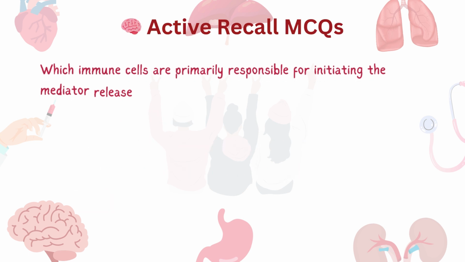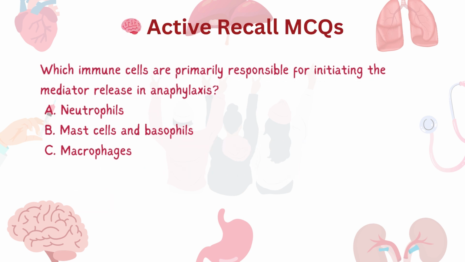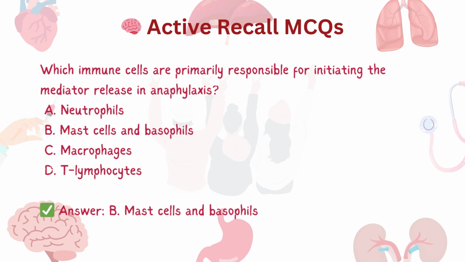Let's move on to the active recalls from this chapter. Question number 1: which immune cells are primarily responsible for initiating mediator release in anaphylaxis? The options are neutrophils, mast cells and basophils, macrophages, and T lymphocytes. We are very clear on this point that mast cell and basophil degranulation causes all the mediators to be released that result in the symptoms seen in anaphylactic shock. So the answer is B.